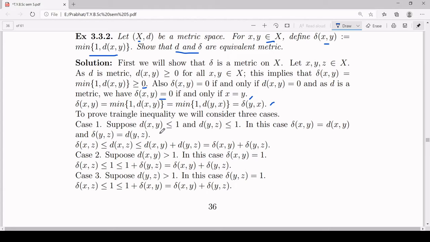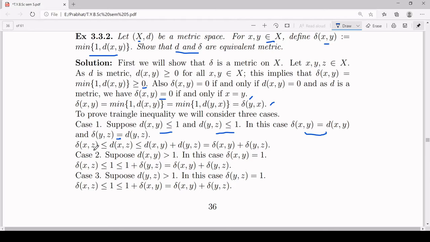First case, the distances between x and y and between y and z are both less than or equal to 1. In that case, delta of xy is d(x,y) and delta of yz is equal to d(y,z). So if you consider delta of xz, delta of xz is the minimum of 1 and d(x,z). Therefore, delta of xz is less than or equal to d(x,z).